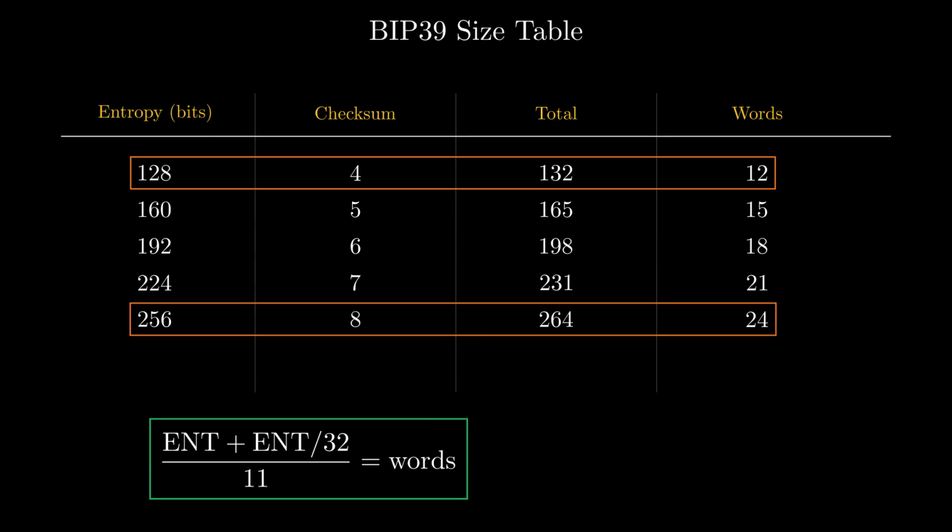The pattern fits a single formula. Entropy plus entropy divided by 32, all divided by 11, equals the word count. Every wallet you've ever used, Ledger, Trezor, Electrum, Sparrow, follows this exact table. That's the reason a seed phrase generated in one wallet will restore perfectly in another.